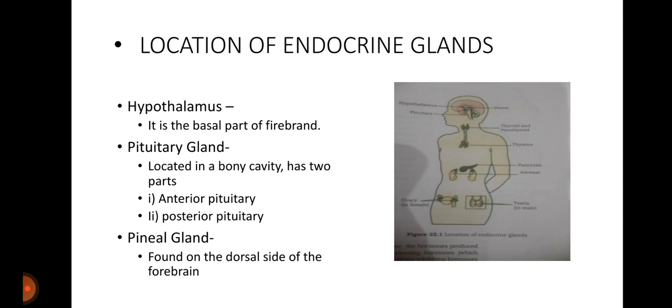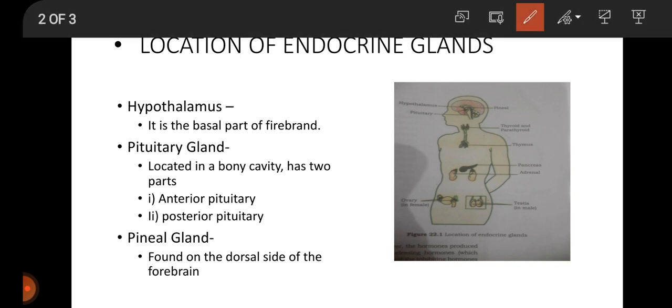As you can see in this picture, this portion is hypothalamus, and this hypothalamus is the basal part of forebrain, which contains several groups of neurosecretory cells which secrete hormones. These hormones regulate the synthesis and secretion of pituitary glands.